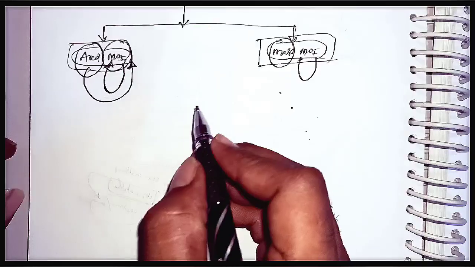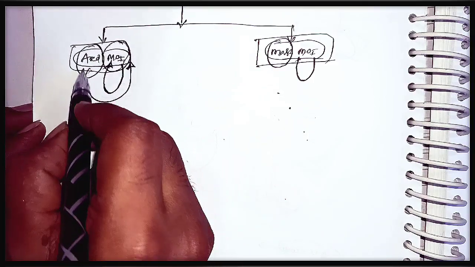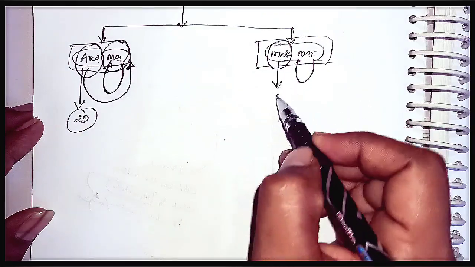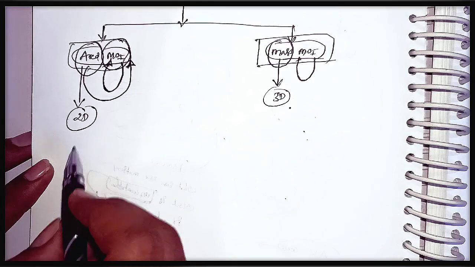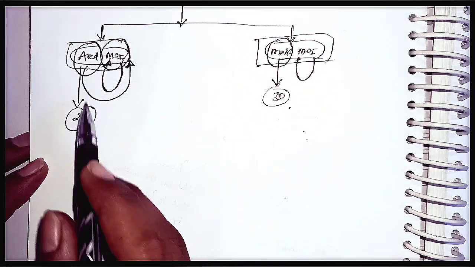Here the area is like a 2D object, like a planar system, so the area moment of inertia is used for 2D objects, and the mass moment of inertia is used for 3-dimensional objects. In this session we will discuss both. Let's start with the first one, the area moment of inertia.